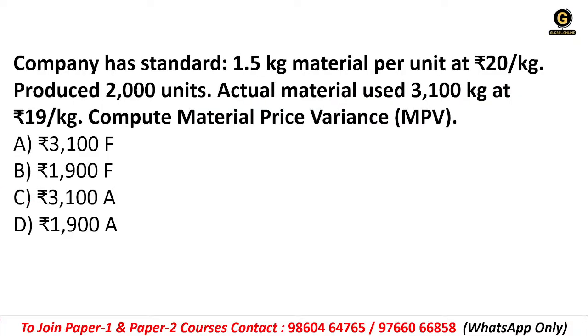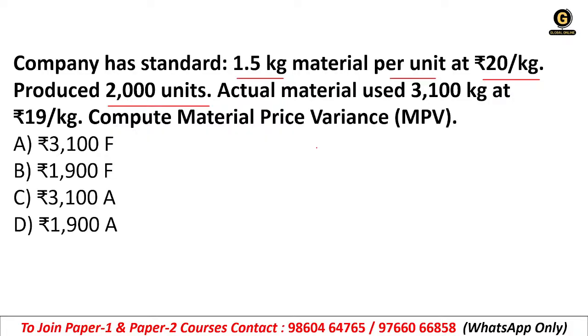Company has the standard 1.5 kg material per unit at rupees 20 per kg, produced 2000 units. Okay, so company has this kind of standard 1.5 kg material per unit at rupees 20 per kg.